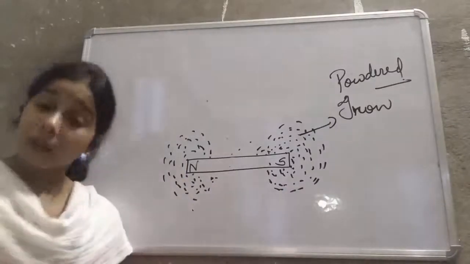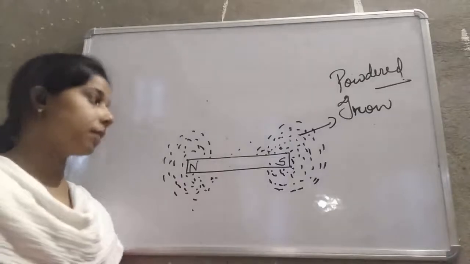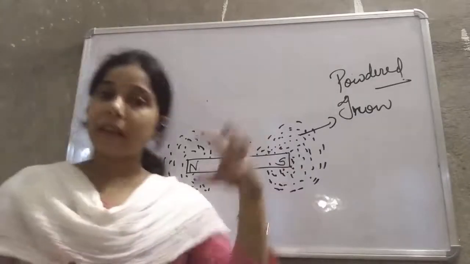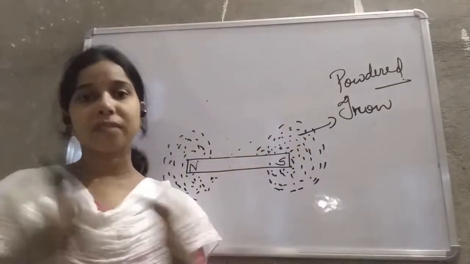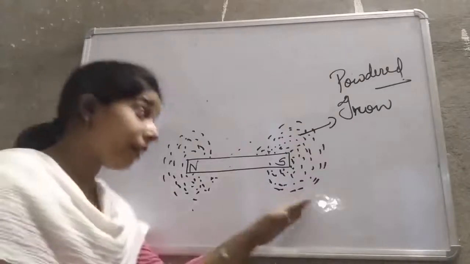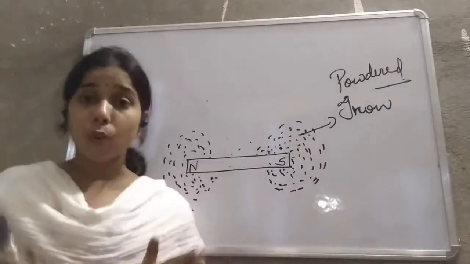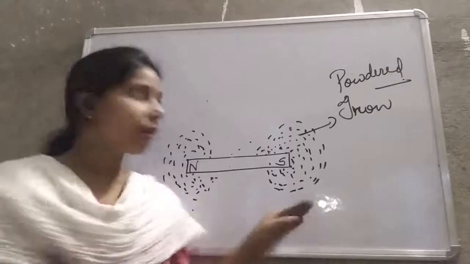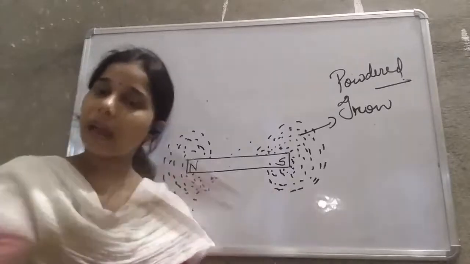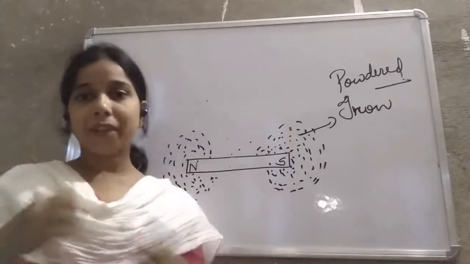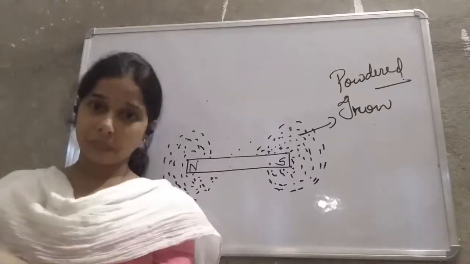What does that indicate, student? It means the power of attracting the particles towards itself at the end of the bar magnet is comparatively more. Because the strength is more, it will attract the particles towards itself very strongly, right?